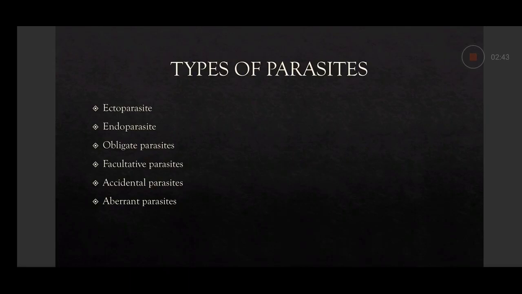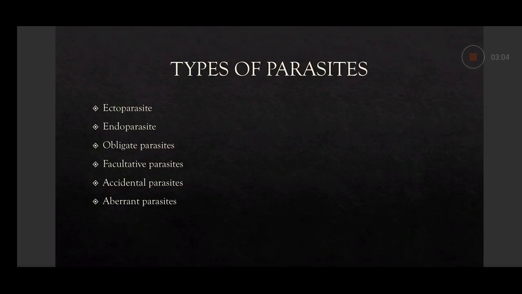One example is scabies. In scabies, Sarcoptes scabiei is a mite which produces scabies. Scabies is a skin disease, so it's on the skin only, on the external surface. So it's named as an ectoparasite. This mite of scabies is an ectoparasite.